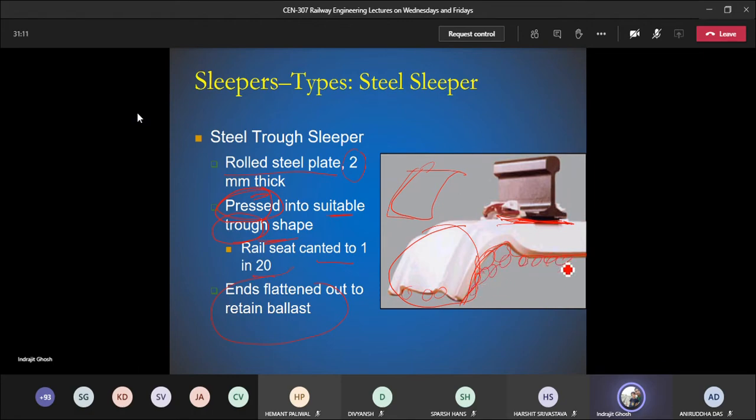And yesterday we have discussed that this slipper is good in terms of resisting the creep, because there can be some portion of the ballast which is underneath it. There will be ballast up to the top surface on the other side. At the same time, there will be ballast underneath it. So it will be providing very good resistance to creeping.